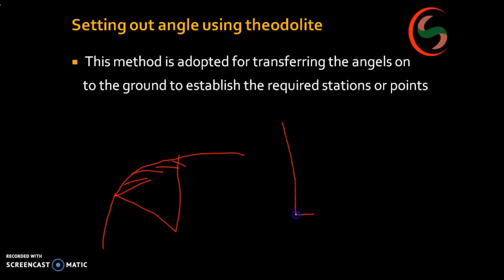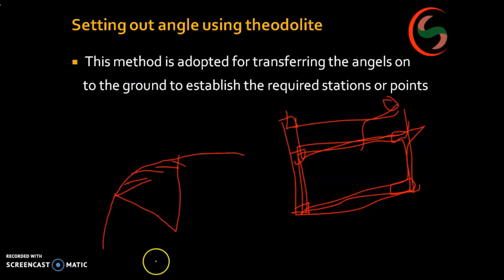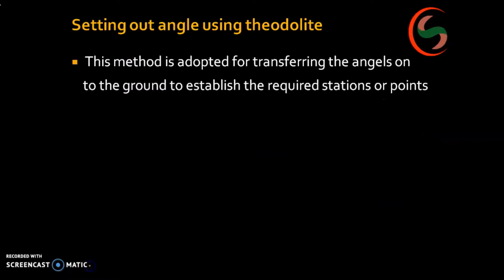Next, in the case of a building, you have to go for columns. Column marking should be done on the ground itself, right? So we are transferring it onto the ground. For that reason we use all these things.